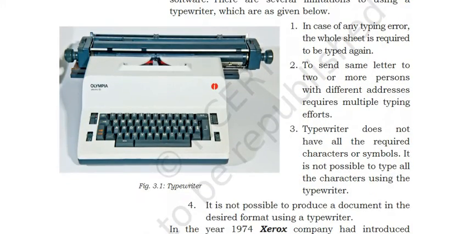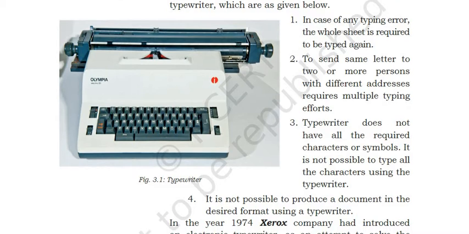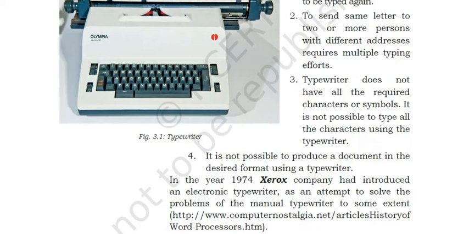In case of any typewriter error, typing error, the whole sheet is required to be typed again, right? In case of typewriter, when you make any kind of mistakes, you have to type the whole sheet. To send the same letter to 2 or more persons with different addresses requires multiple typing efforts, right? If you want to send the same letter to 4 or 5 people, then you have to type it 4 or 5 times. But in case of word processing software, we are not supposed to type the whole content again and again. We can just change the name.